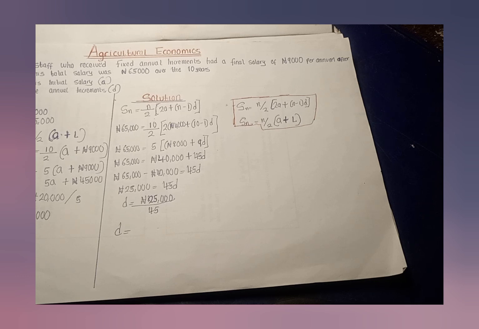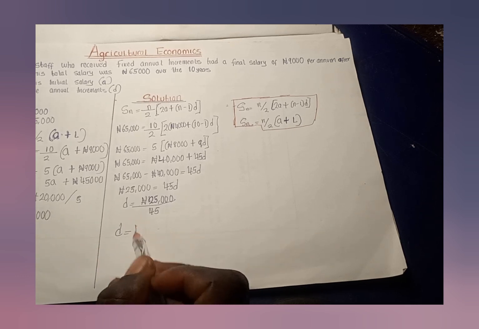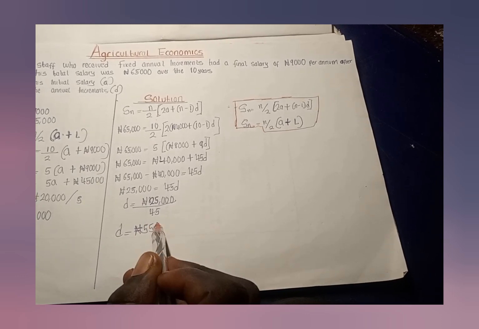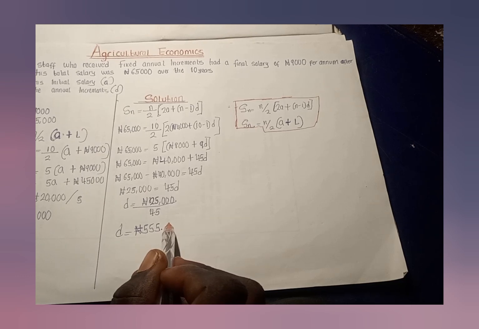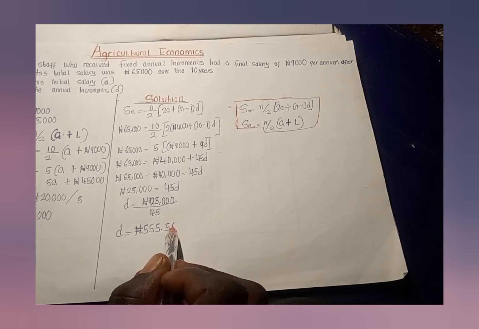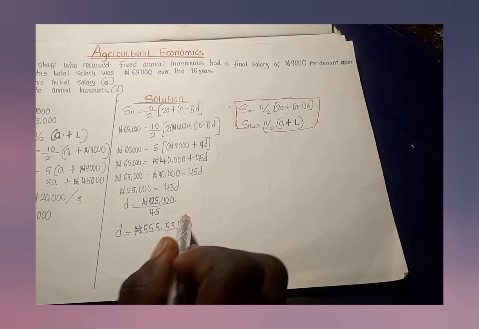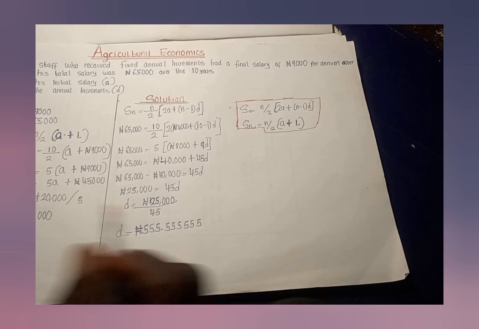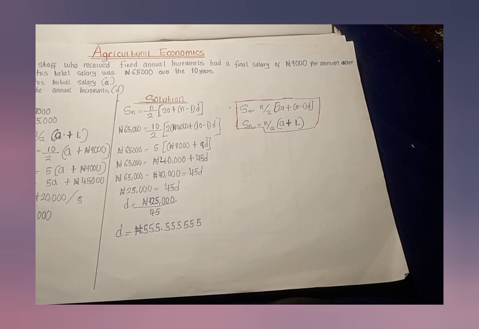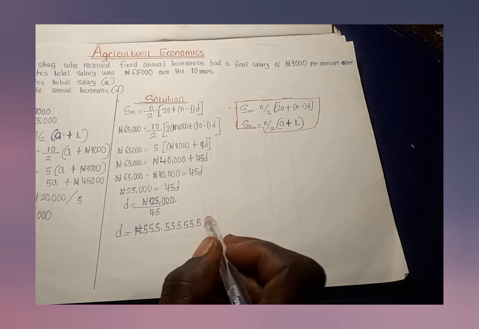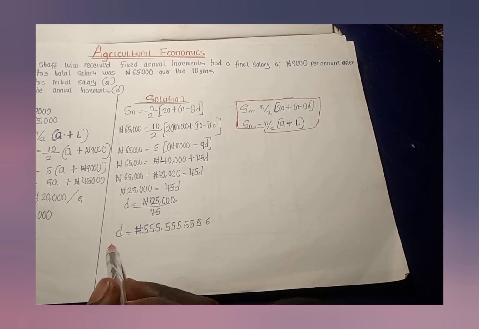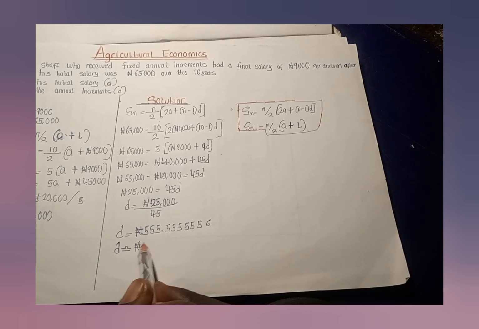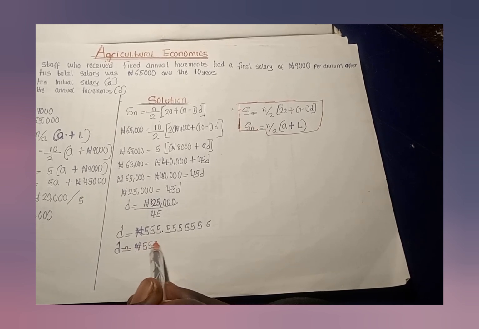That is 555.5 and so on. My D is approximately 555.